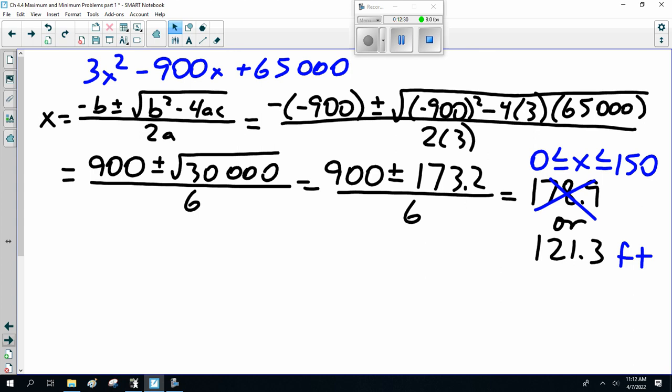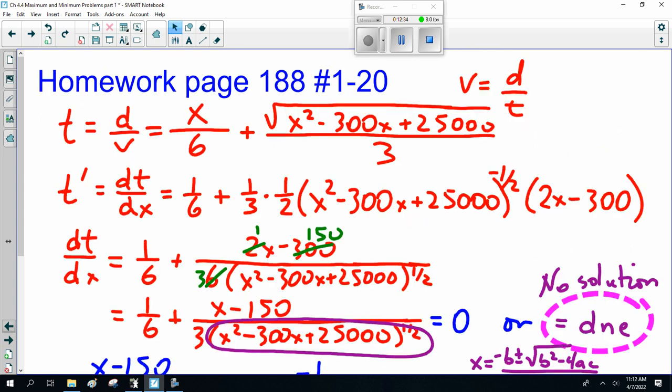All right? I'm going to stop there because that's way too much math. If you guys want to work on your homework, page 188, 120, and once again, you don't have to do every question. Do enough that you feel happy and confident you know how to do it. And remember, there's groups of them, so there'll be a bunch of this minimum time or the minimum pipe length, the minimum power line or whatever. Don't do everything. Do enough that you feel comfortable. Any questions, shoot me an email. Otherwise, good luck.